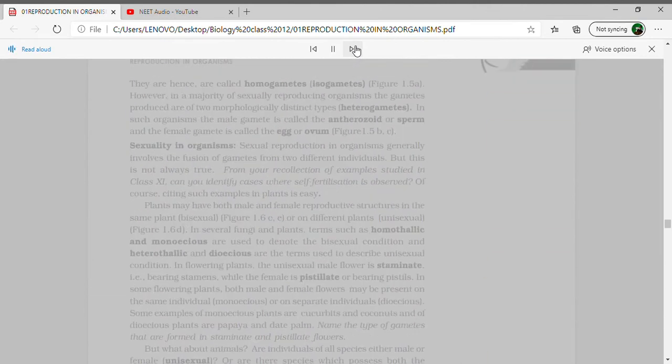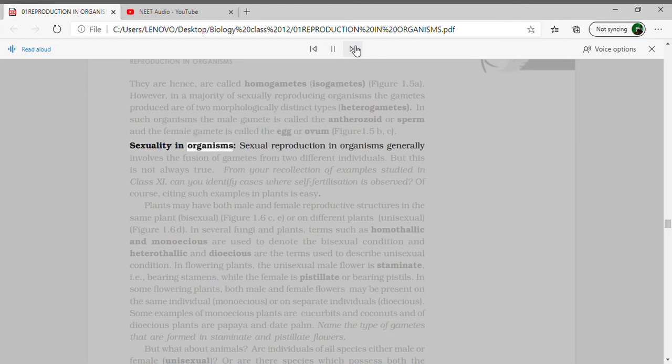They are called homogametes, isogametes, figure 1.5a. However, in a majority of sexually reproducing organisms, the gametes produced are of two morphologically distinct types, heterogametes. In such organisms the male gamete is called the antherozoid, or sperm, and the female gamete is called the egg or ovum, figure 1.5 B, C.